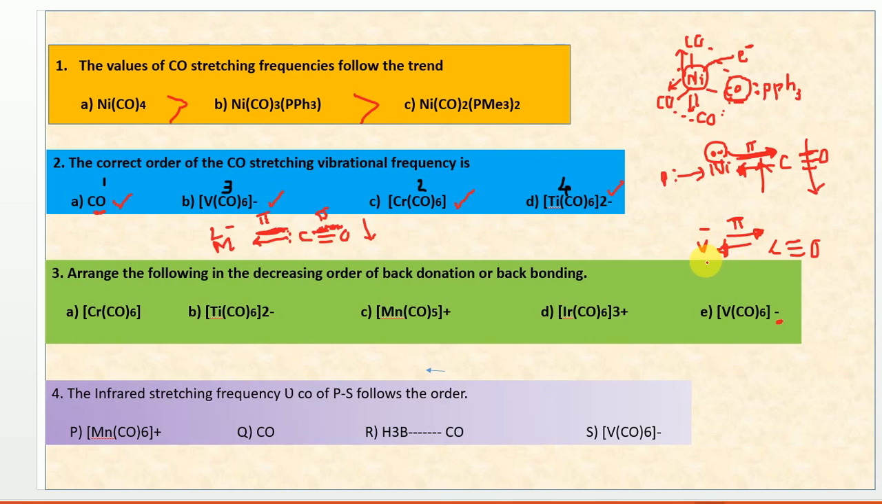So this back bonding capacity, that is the back donating capacity, will be greater for the metal which has a negative charge, and this back bonding capacity will be lesser for the metals which have a positive charge.